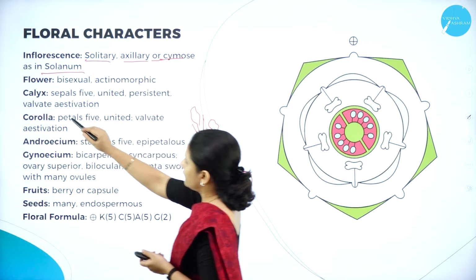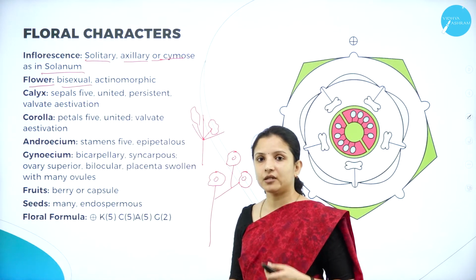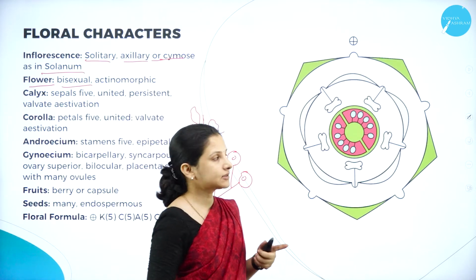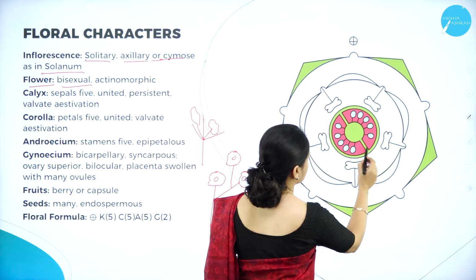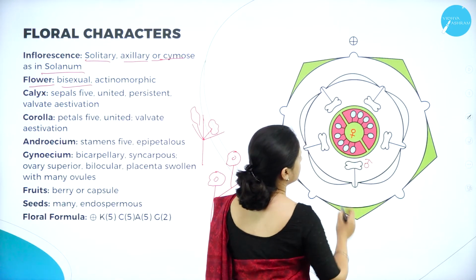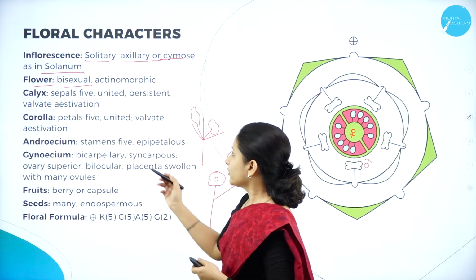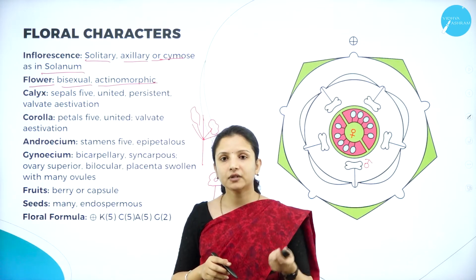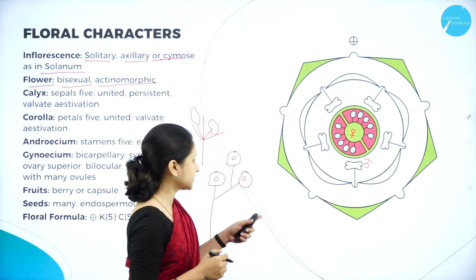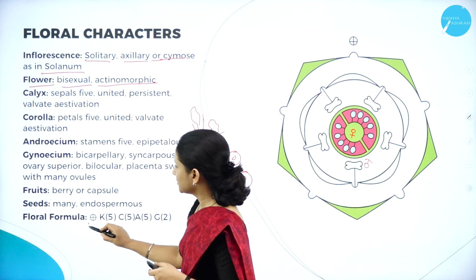Next, moving on to the flower. The flower is bisexual, that is, the male and the female reproductive parts are present in the same flower. You can see here the male part, that is the anther, and the female part, that is the gynoecium or the ovary, present in one flower itself. Therefore, it is bisexual and it is actinomorphic, that is, the flower can be divided into two equal halves. Since it is actinomorphic, it is represented by this particular symbol.